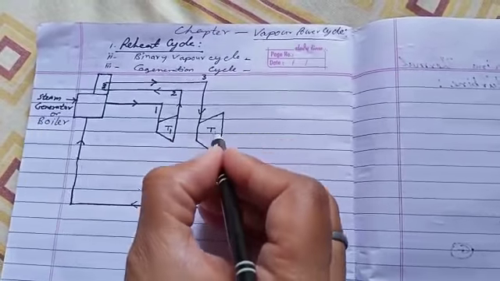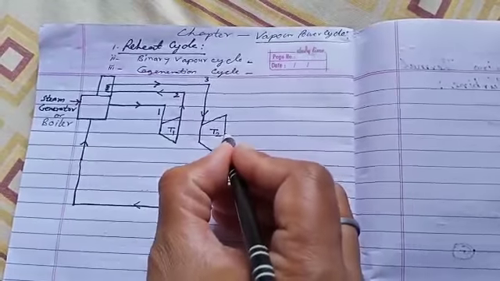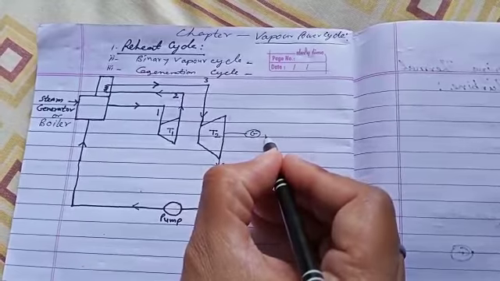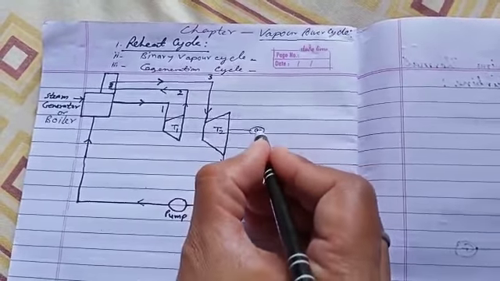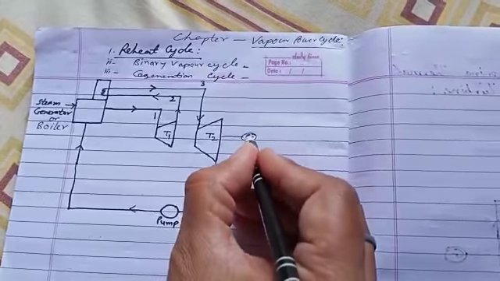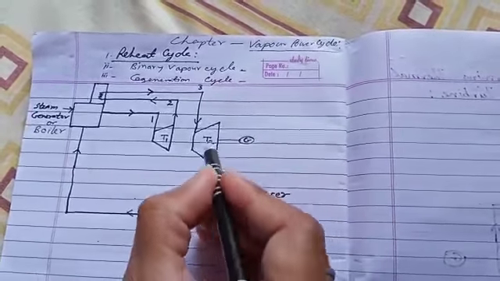Generator portion we consider in the turbine second only. Here output obtained in the form of generator, in the form of work output in the second turbine T2.